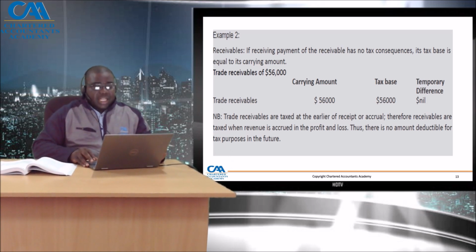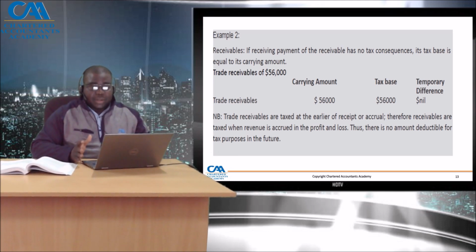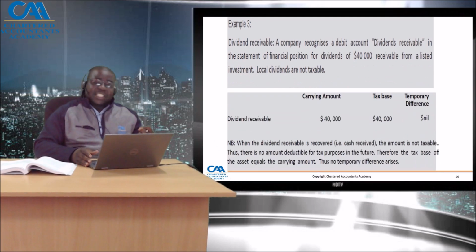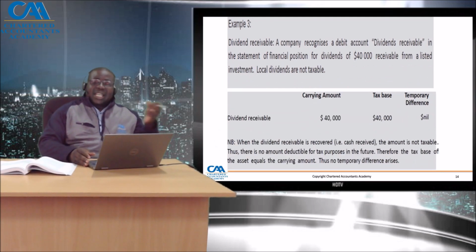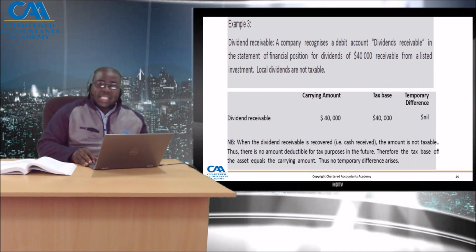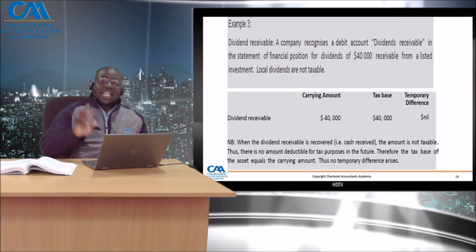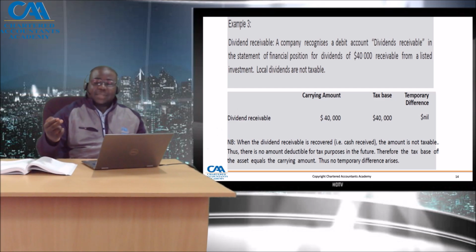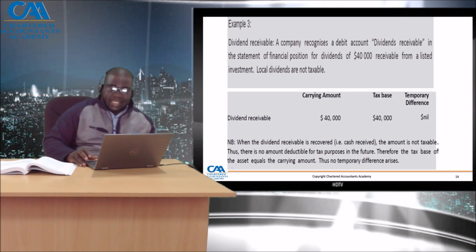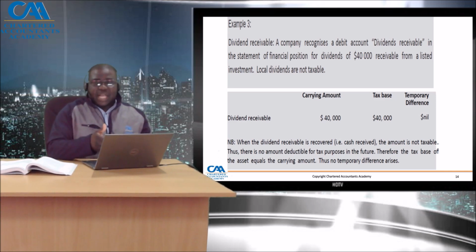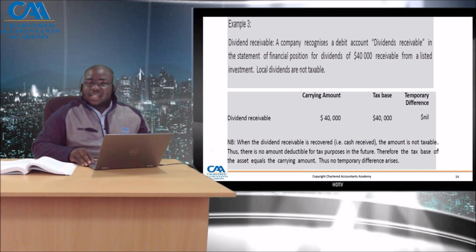Example 3 refers to dividends receivable. A company recognizes a debit account, dividends receivable, in the statement of financial position of 40,000 receivable from a listed investment. Local dividends are not taxable. So when I receive my dividend receivable, it's a receivable, it's an asset. I put that down as a carrying amount, but for its tax base, there is no deductibility. It's not allowed to be deducted. It's all actually exempt. So in that case, we either equate or just write exempt.